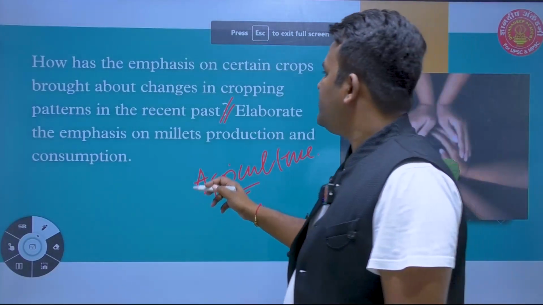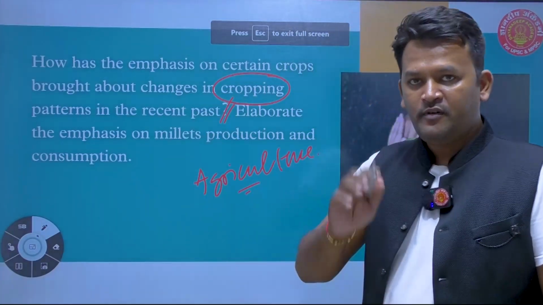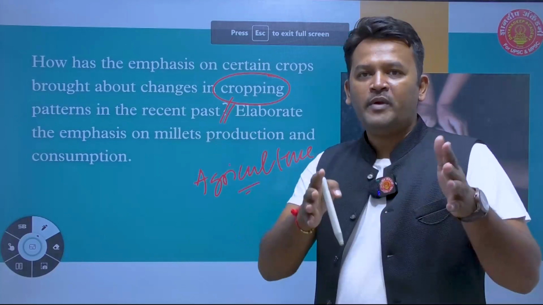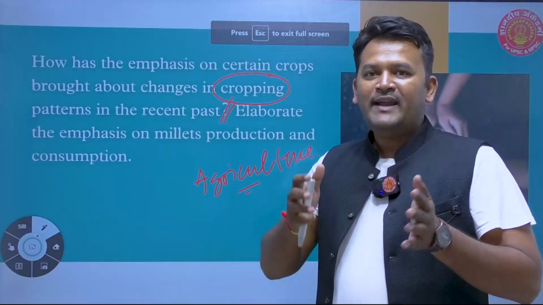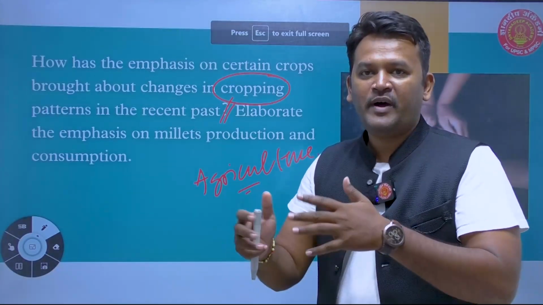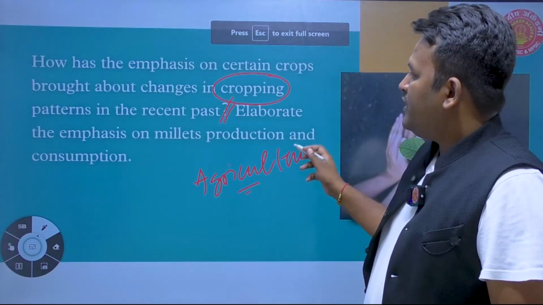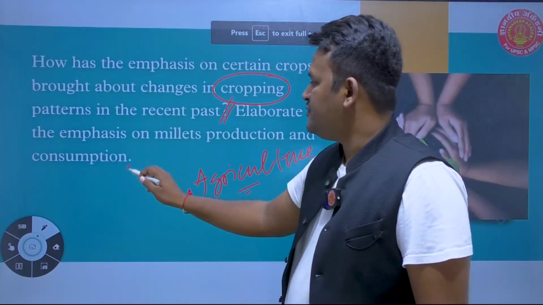It is also discussing the cropping pattern. So the first part of our question is about the cropping pattern. There is a shift, a change in cropping pattern. So why has that change been there? We have to answer this why question here. The second part of the question: elaborate the emphasis on millets production and its consumption.